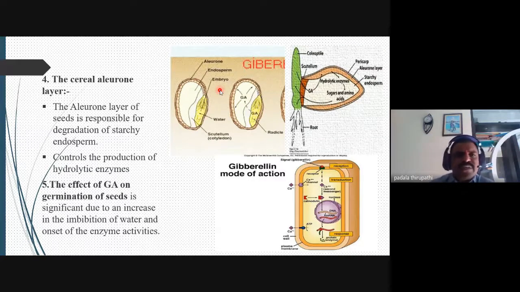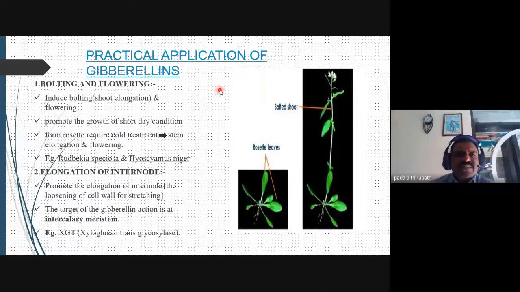Then we will go to the next slide. Practical applications of gibberellin. Whenever we apply gibberellins, number one, bolting and flowering. What is bolting? Bolting means the induction of stem elongation or shoot elongation, where the nodes and internodes grow very rapidly.